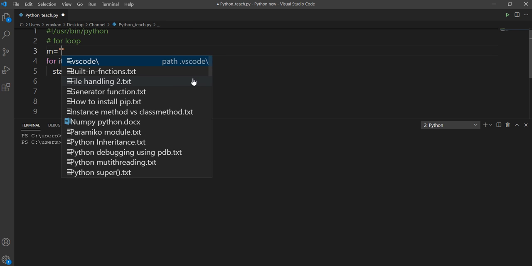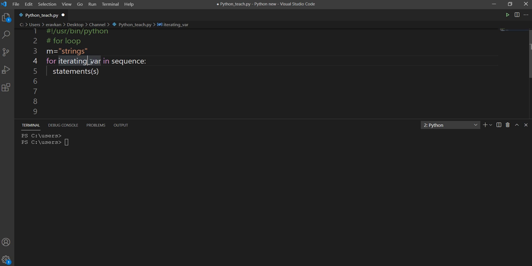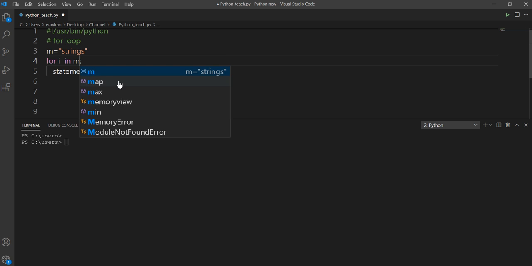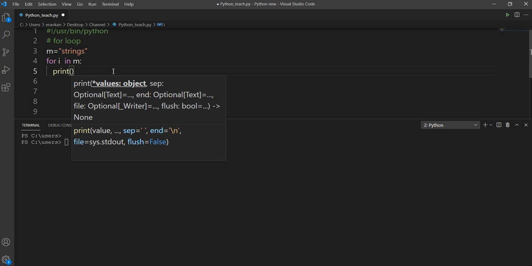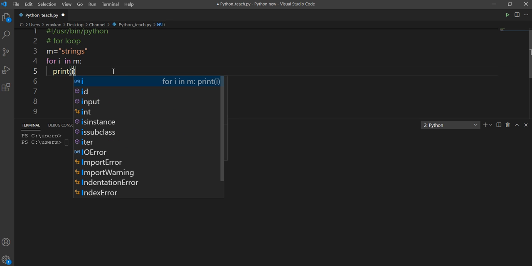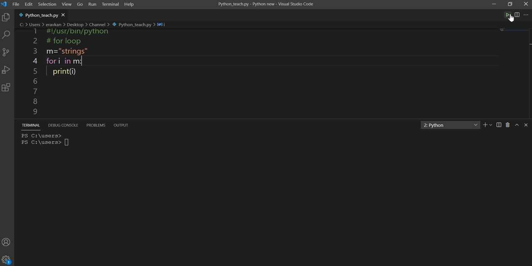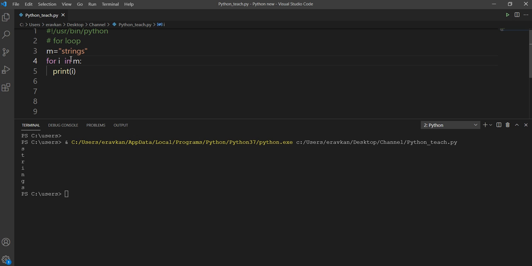So if in m I have a string, then suppose I write for i in m. Here i can be anything, I can use i, j, k. My sequence is m, and then I can do print i. I can do it like this. So one by one from the sequence, it picked up the item and printed them.